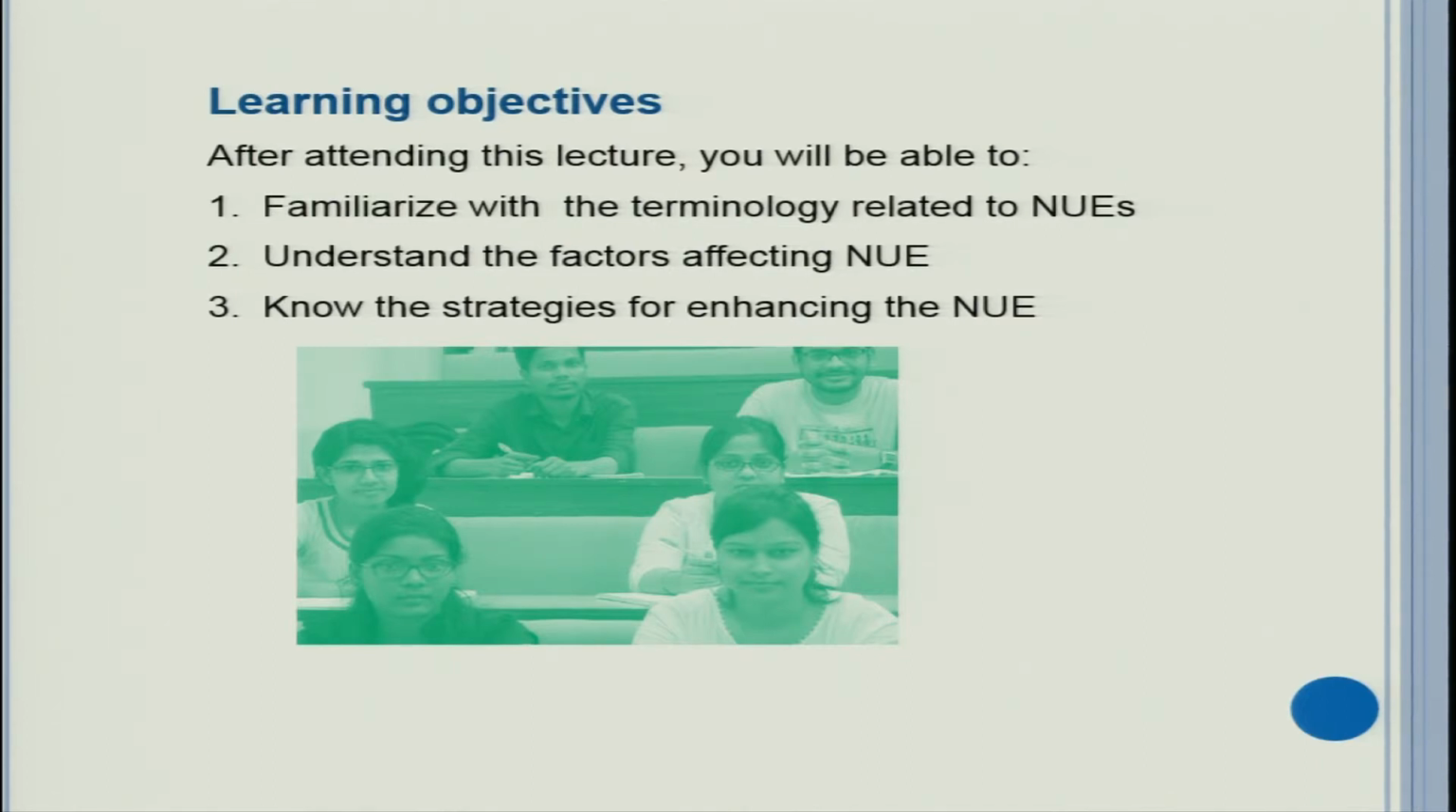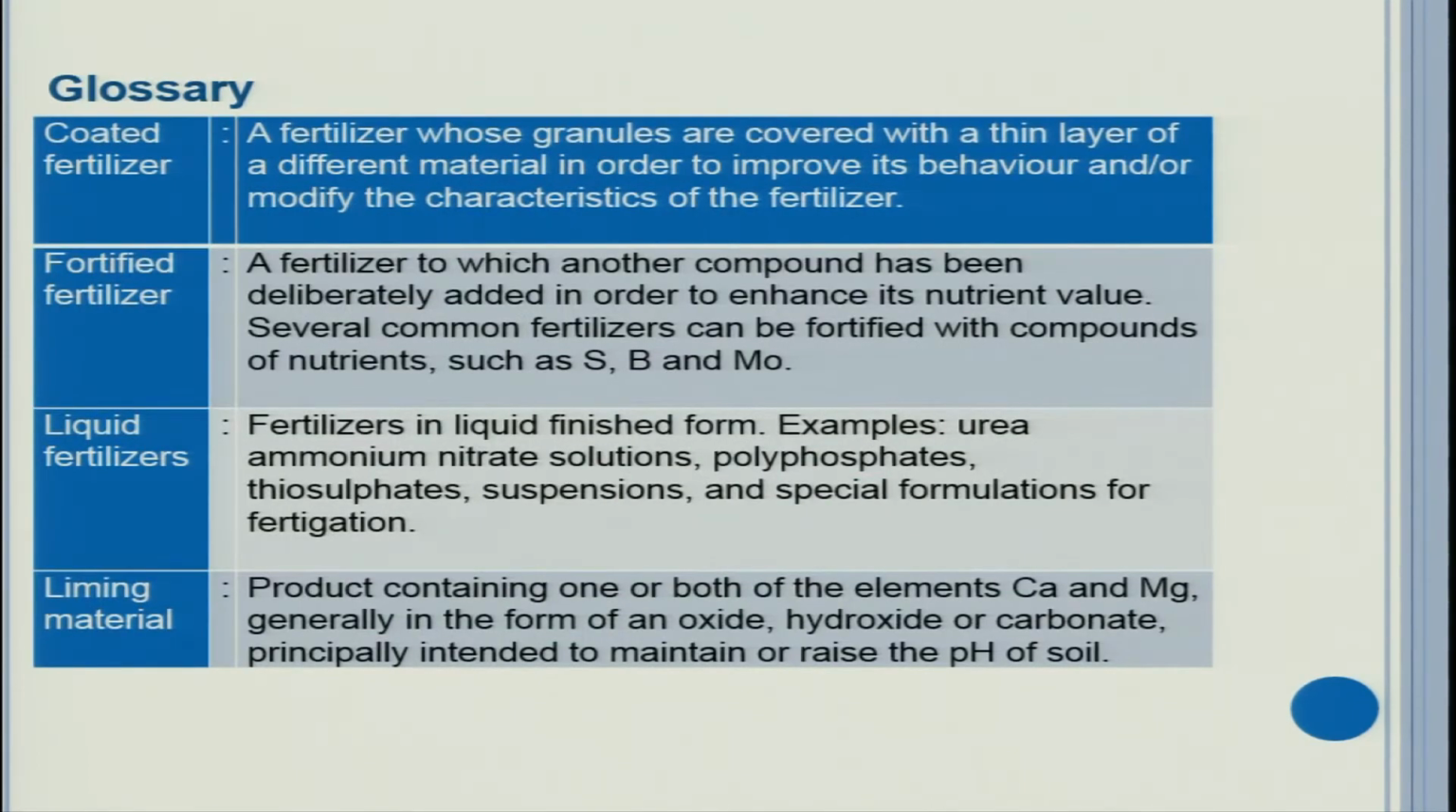Means at first we will define nutrient use efficiency, then we will see what the factors are, why the nutrient use efficiency is low in India, and what the strategies or ways to improve it are. So this is the main topic. Now let us see some glossary.